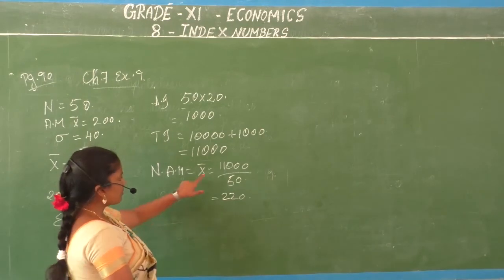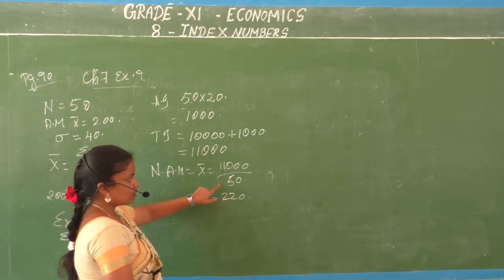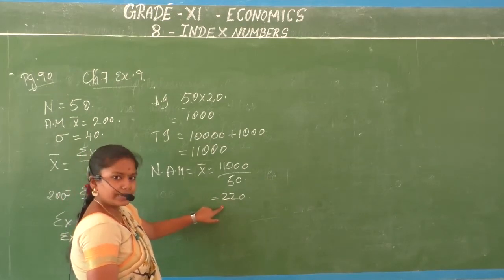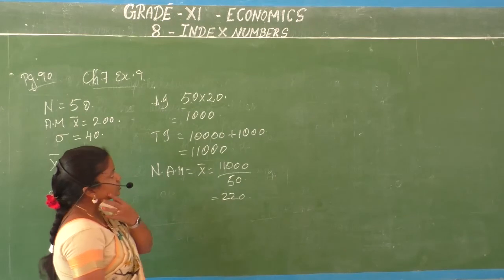Got it, children? So what have we found? 11,000 by 50 is 220. Did you get it? What is the change here?